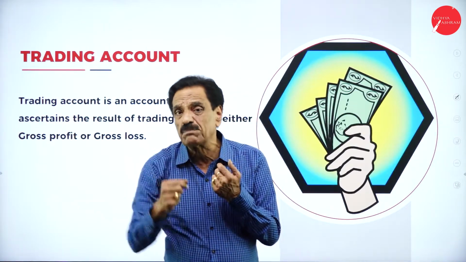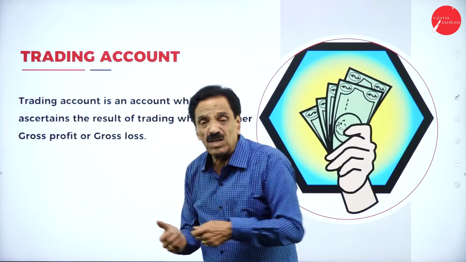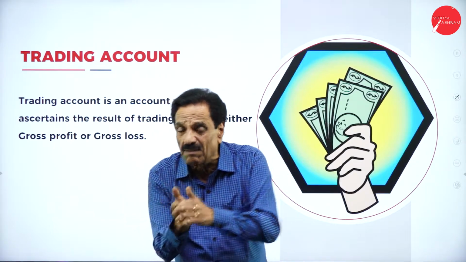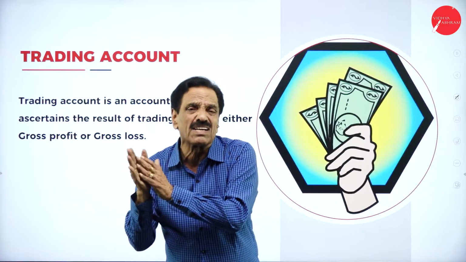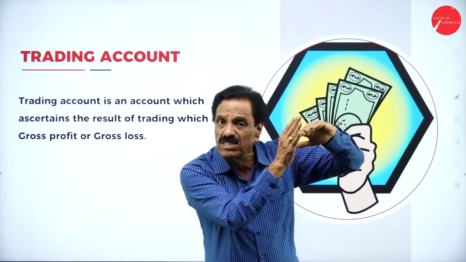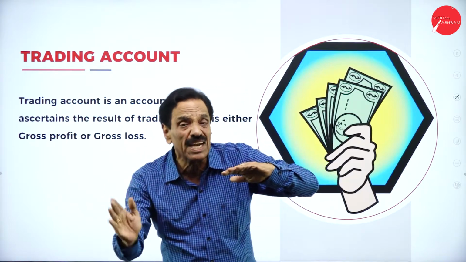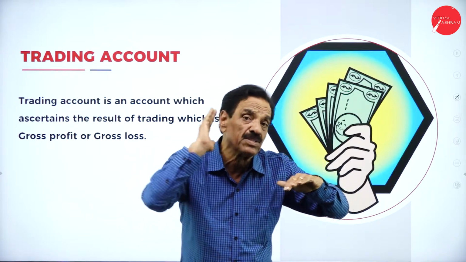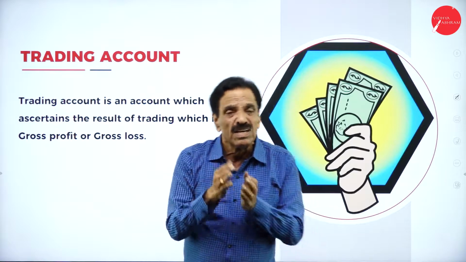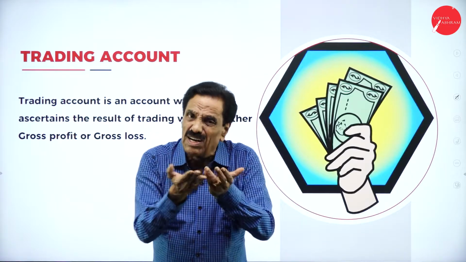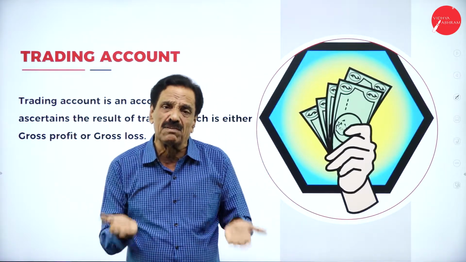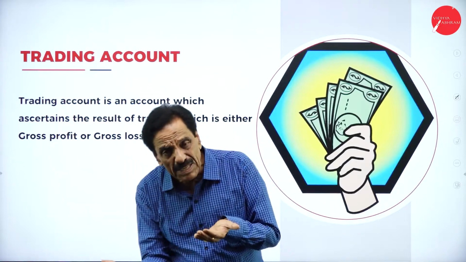The result of the trading account may be gross profit or gross loss. If you sell at a lower value, it is called gross loss. If you sell at a higher value, it's called gross profit. Remember, trading account is only purchase and sale. When you purchase goods, some expenditure is involved, and when you say cost, that expenditure will be added.